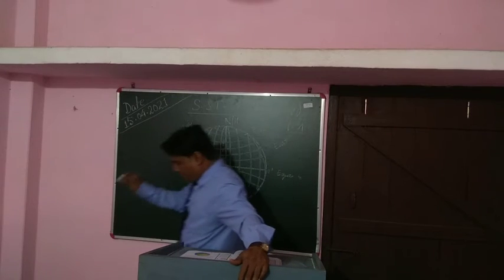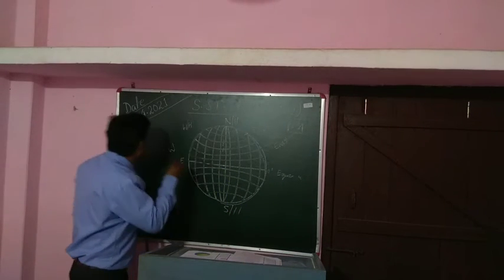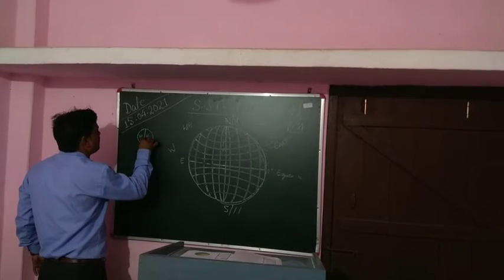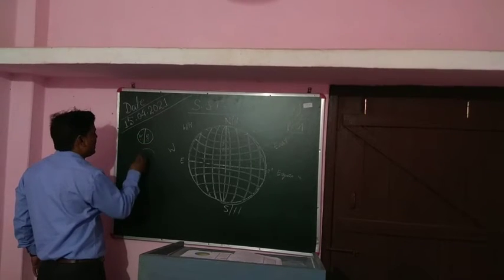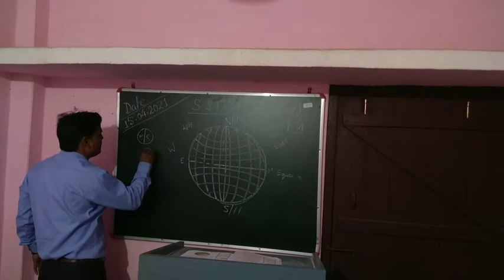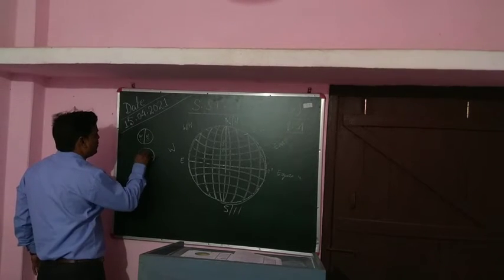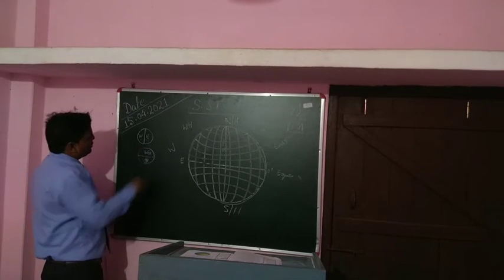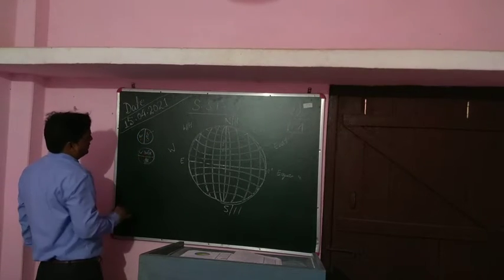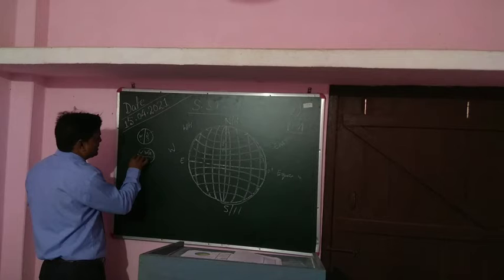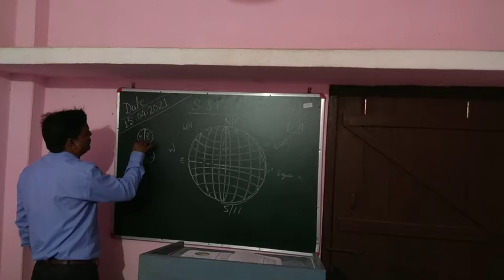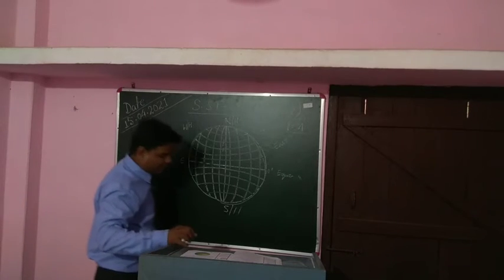Suppose that I am making a separate drawing for you. Suppose that this is the globe. So this is eastern, western hemispheres. And once again, if you have a look at this, these are northern hemisphere, southern hemisphere. So this is another part, this is the other part. You have to keep that in mind. This is the equator dividing it into 2 equal halves. This is the prime meridian, which is also dividing the earth into 2 equal halves.